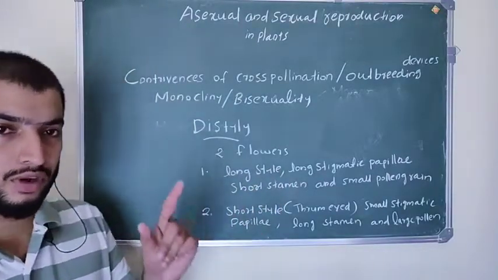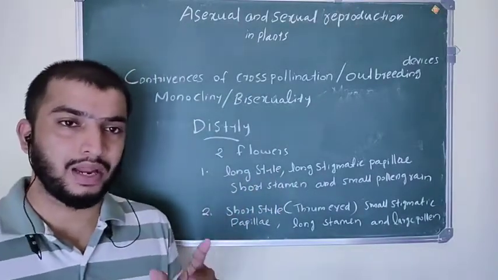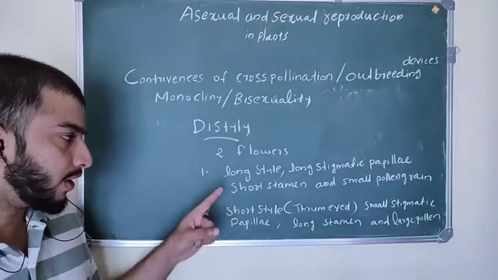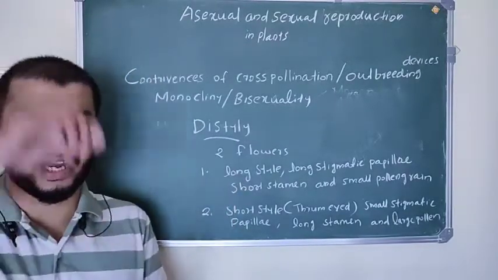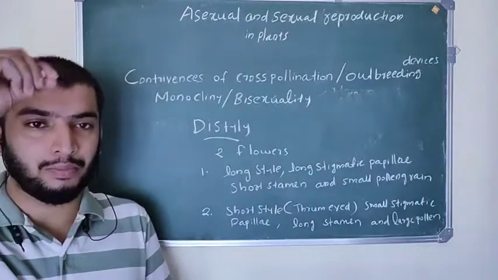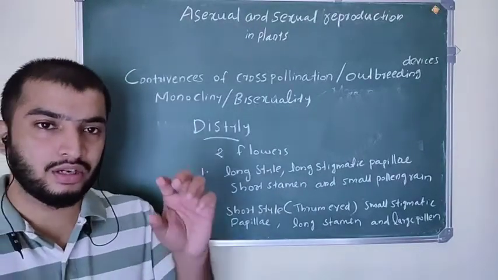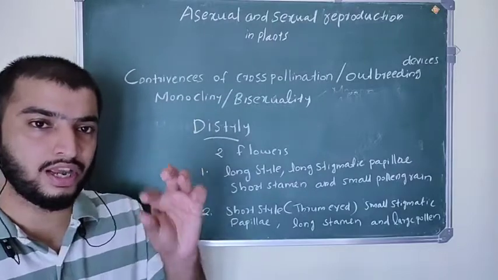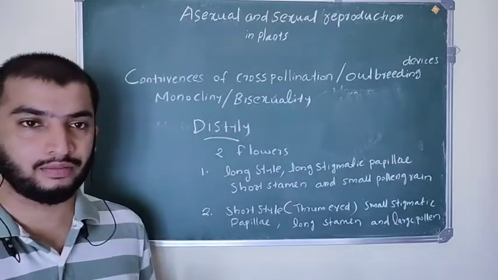So the plant produces one form of flower which has a long style and long stigmatic papillae, and instead has short stamen and small pollen grain.